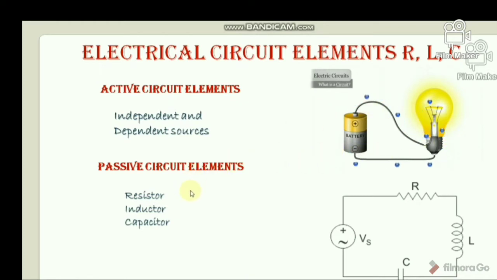So what is a resistor? A resistor opposes the flow of current through it. For a linear circuit, Ohm's law is applicable, which states that the voltage across the resistor is directly proportional to the current flowing through it, the proportionality constant being the resistance. And what is an inductor? An inductor stores energy in the form of an electromagnetic field. The voltage across an inductor is proportional to the rate of change of current flowing through it. And what is a capacitor? A capacitor stores energy in the form of an electrostatic field. The voltage across a capacitor is proportional to the charge.